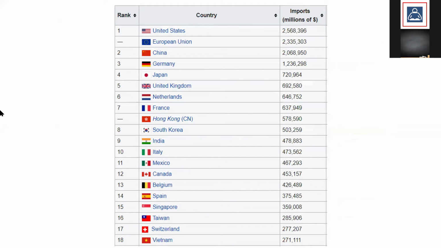Then you see countries which are importing more. You can see United States has imported 2.6 trillion worth of products. You go to Walmart, most of the products that you see in Walmart in USA are from China. Even China also imports a lot, but you can see it also exports a lot. So obviously it is always in positive. You can see India in the ninth position. India imported almost 480 billion worth of goods. If I go back to the previous slide, you see that India has exported only 330. So 480 is our import, 330 is our export.